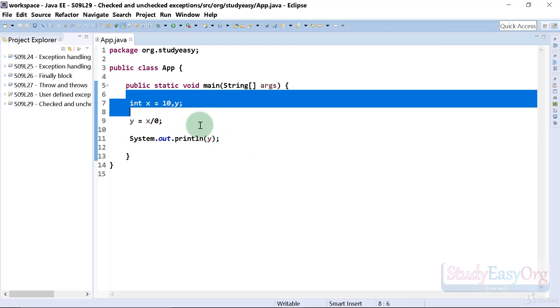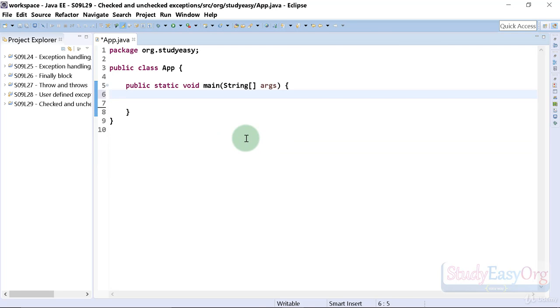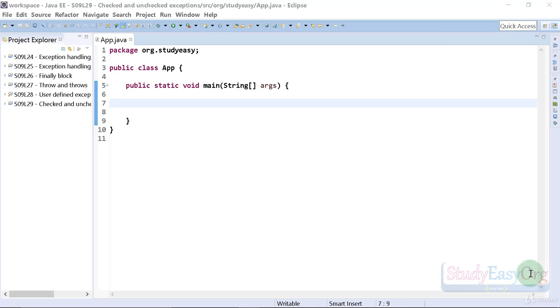Let me show you an example of a checked exception. Now friends, the only thing that you must remember is Java has two types of exception, checked and unchecked. A checked exception is definitely checked by Java and you need to handle it. That's the need. But unchecked exceptions are not checked by Java and you can handle them according to your need, and these are less serious exceptions.